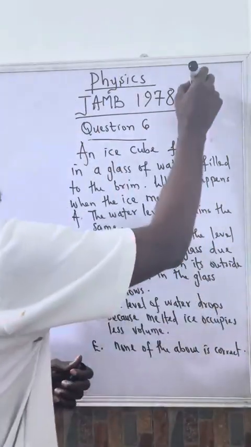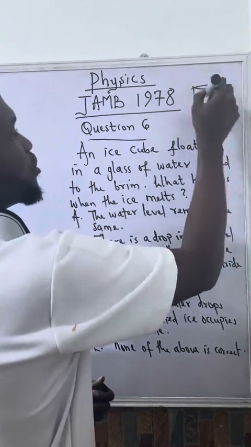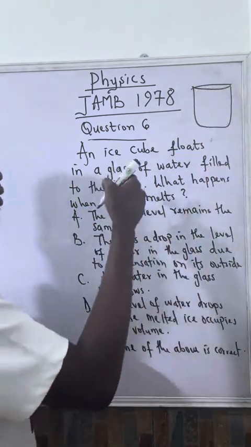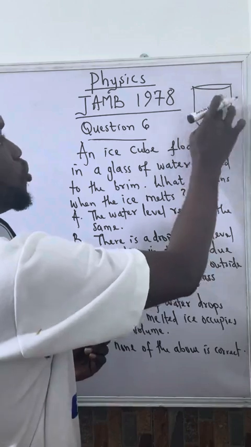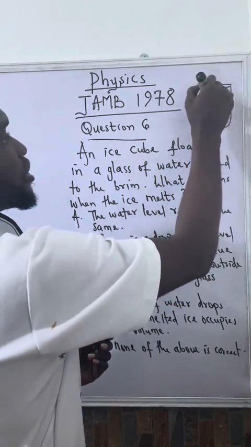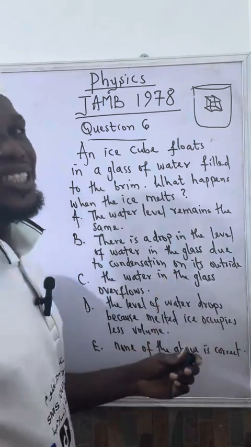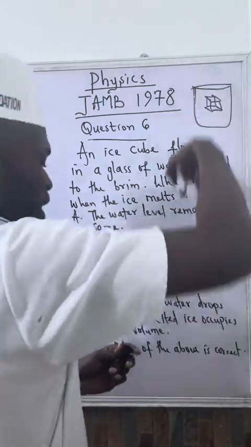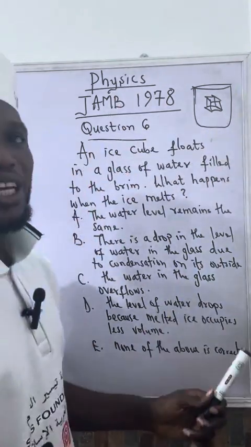So look at this. This is the glass cup. And initially, according to this question, if you put the ice cube inside the water, the water was not initially filled to the brim. Because when you put the ice inside, the water level will rise.